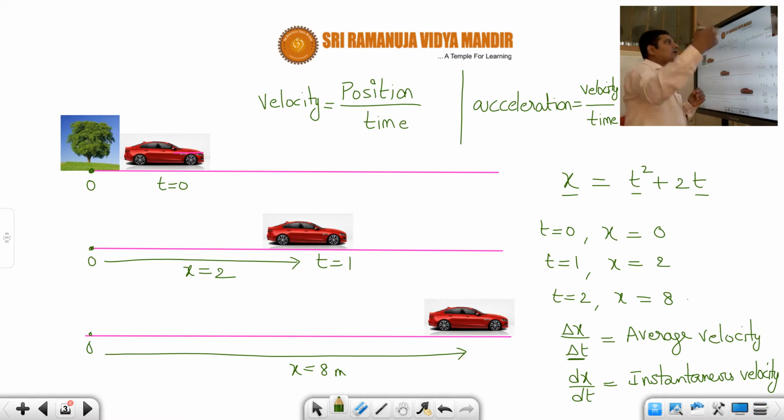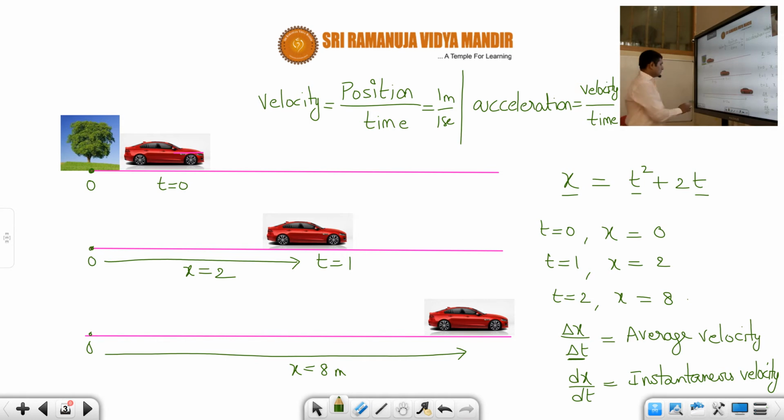So with respect to time, how the velocity is increasing. Just like here, with respect to time, how the position is changing, that is what is meant by velocity. Suppose it is changing 1 meter in 1 second, that velocity is called 1 meter per second. In the same way, if the velocity itself is changing with respect to time, that change of velocity with respect to time is nothing but called acceleration.